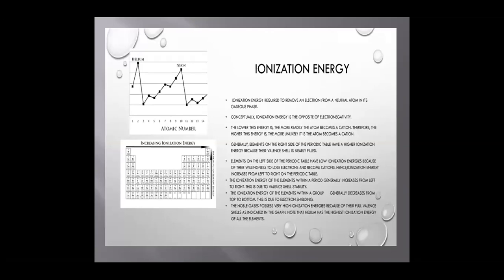Ionization energy. Ionization energy is nothing but the amount of energy required to remove an electron from an isolated gaseous neutral atom. As we move from left to right in the periodic table, ionization energy increases. The increase in ionization energy is due to the decrease in atomic radius. Ionization energy decreases as we move from top to bottom. This is because of the increase in atomic and ionic radii.